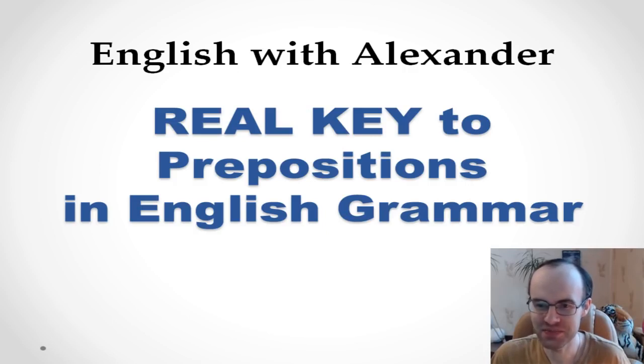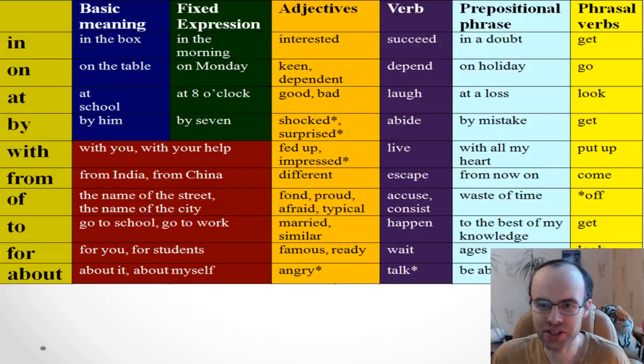So my name is Alexander, and you see this video is a real key to prepositions in English grammar. It's a more detailed video on English prepositions, and basically you just need to know this information to understand how it works. Okay? If you look at the first column, you see different prepositions. I would say most important prepositions. You see in, on, at, by, with, from, of, to, for, and about. And you see some other columns.